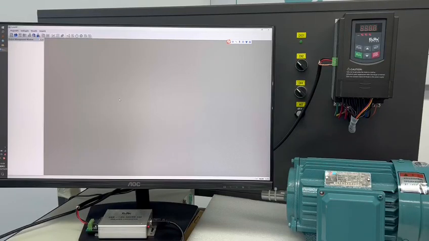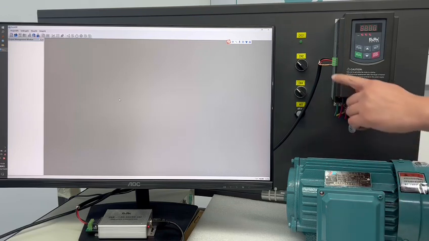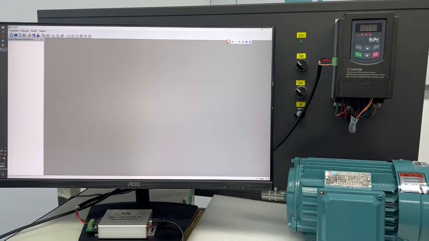Modbus communication simulation. Firstly, the customer needs to check the wiring. At the side of the inverter, we have the Modbus terminal. The customer needs to prepare a converter to convert the RS485 signal to USB.